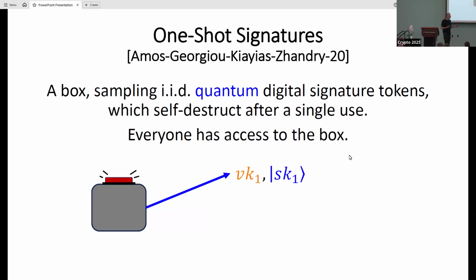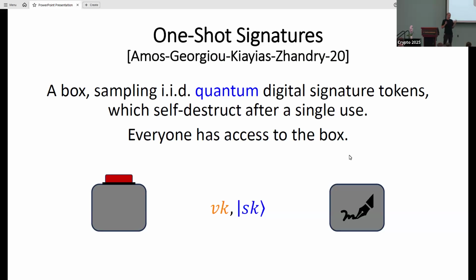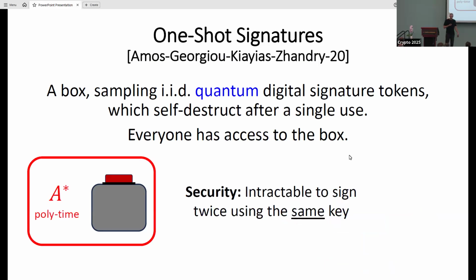So I can do it many times. I can sample many fresh pairs with high probability. In particular, the verification keys are going to be different, right? This just behaves like a digital signature scheme. And now I want to sign. So given an arbitrary classical message M and the quantum signing key, when I sign, poof, it magically gets deleted, even though I held a copy of the signing key before. That's the point. And what do I mean formally by this self-destructing quantum signing key?